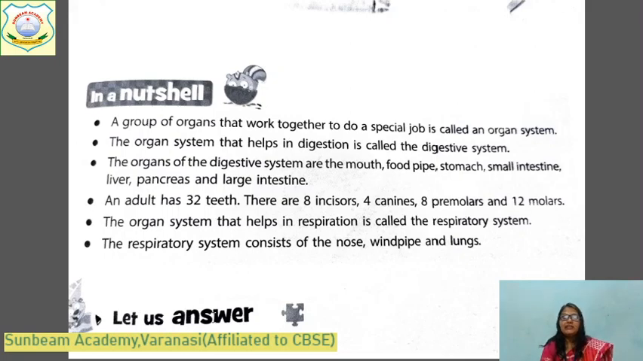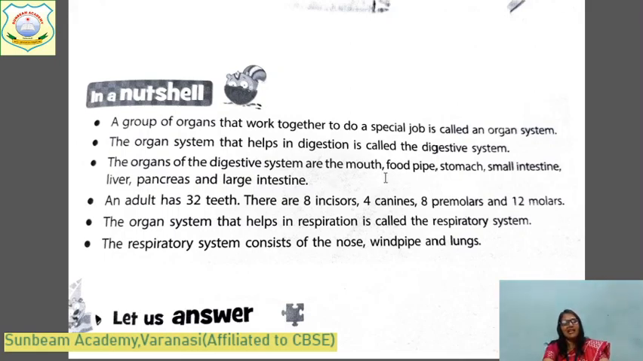Main points of the lessons. A group of organs that work together to do a special job is called? What is it called? Organ system. And the organ system that helps in the digestion, what is it called? It is called digestive system. And the organs of the digestive system are mouth, food pipe, stomach, small intestine, large intestine, liver, pancreas, and anus.